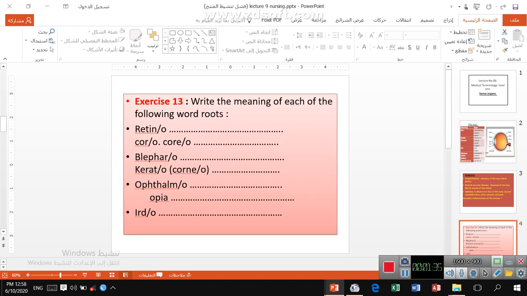Then after that, we have exercise 13. Write the meaning of each of the following word roots. We have retin. What's the meaning in English to explain it? Core. Then blephar. Then ophthalm. Here L is silent because it's between E and M. Opia and ear. You will explain them in English, and they are in your charts.